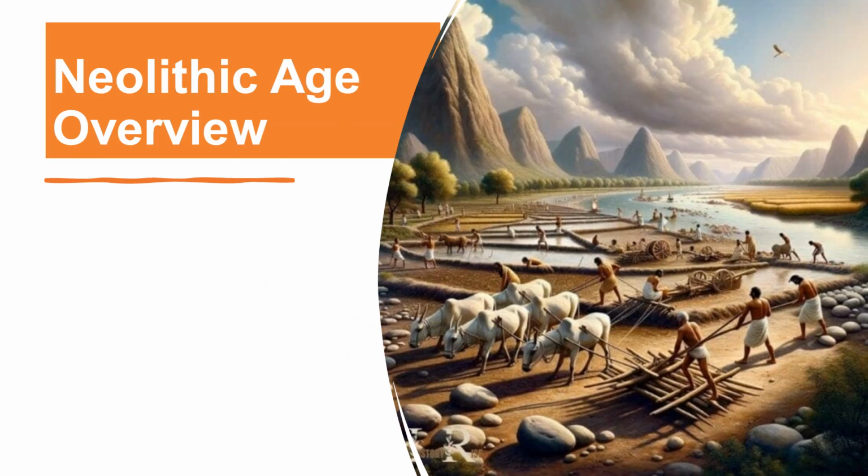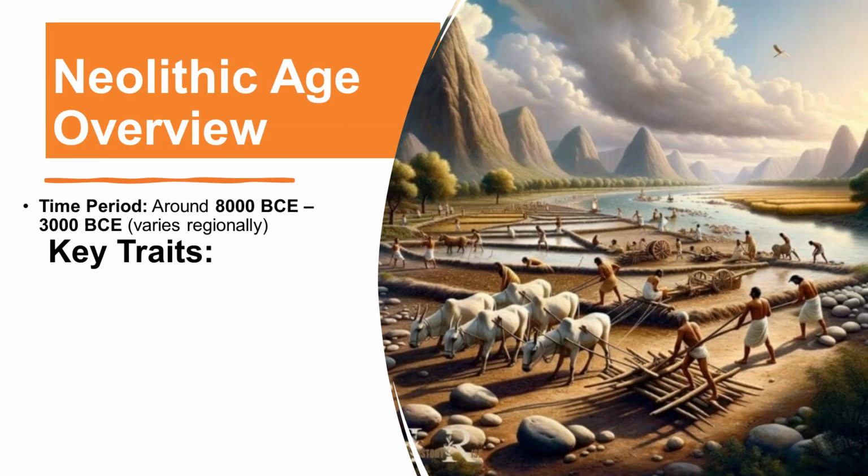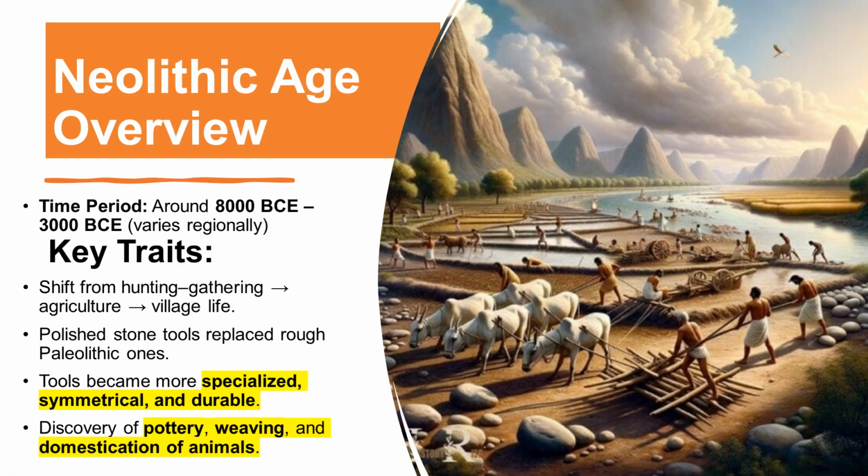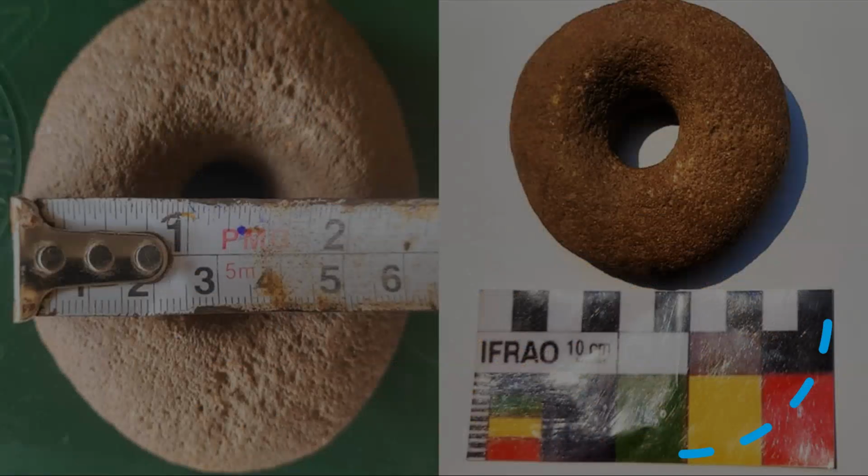Neolithic Age overview. Time period: around 8,000 BCE to 3,000 BCE, varies regionally. Key traits: shift from hunting and gathering to agriculture and village life. Polished stone tools replaced rough Paleolithic ones. Tools became more specialized, symmetrical, and durable. Discovery of pottery, weaving, and domestication of animals.